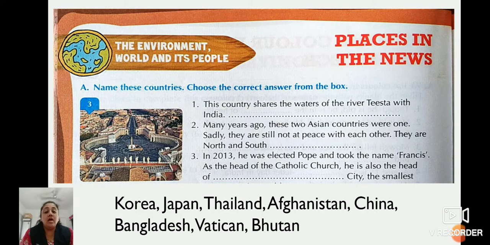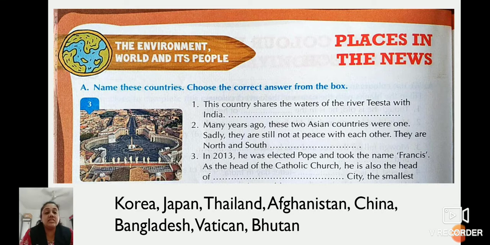Now children, here on page number 52, the question is given: name these countries, choosing the correct answer from the box. Here, the places in the news, and on this page the clues are given. What we have to do is read the sentence properly and then write the correct answer. The options are given below: Korea, Japan, Thailand, Afghanistan, China, Bangladesh, Vatican, Bhutan. Okay, so now let's start.